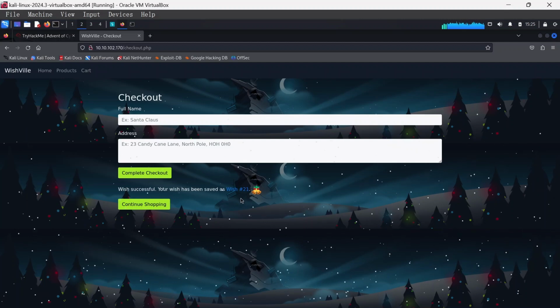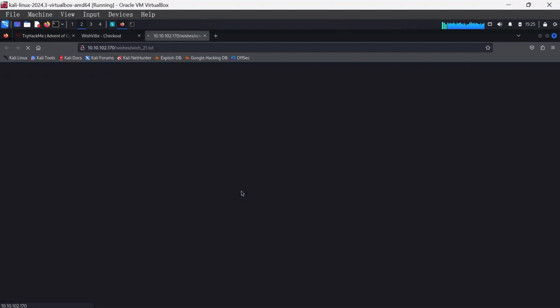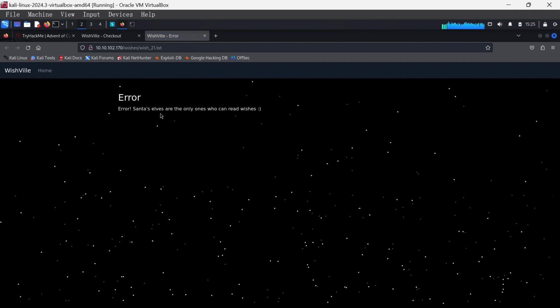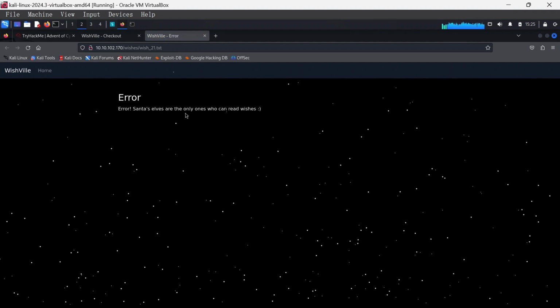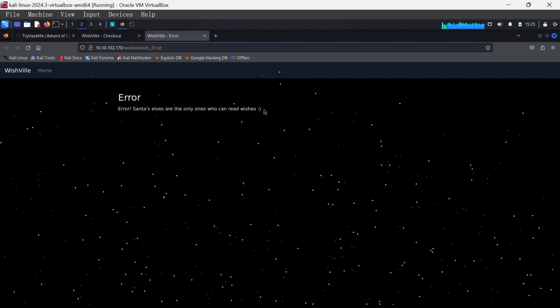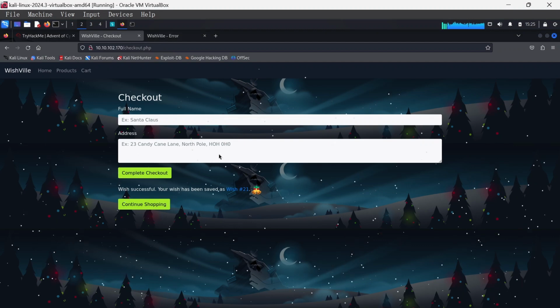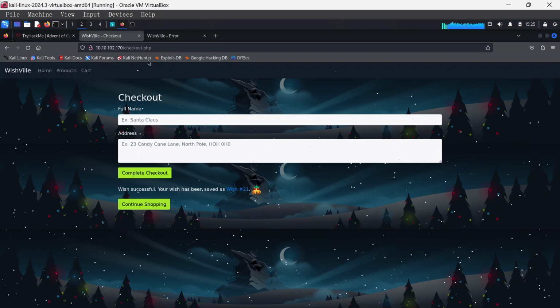Now being curious, you could click on this wish 21, and it's going to take you somewhere that says error: Santa's elves are the only ones who can read the wishes, which means this is specifically maybe for the admins to read. So having gone through the basic things that this application would do,